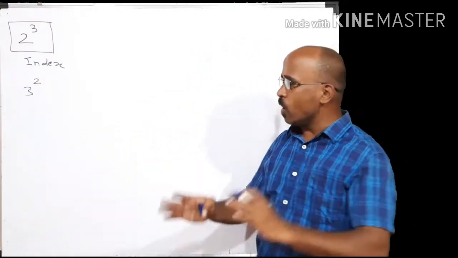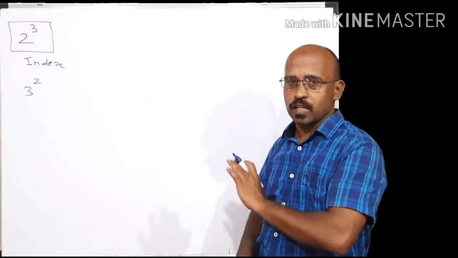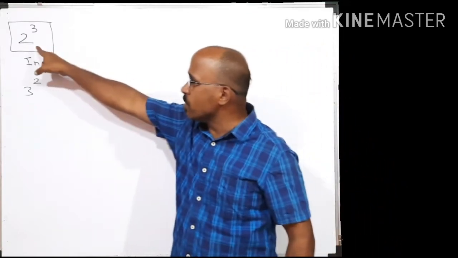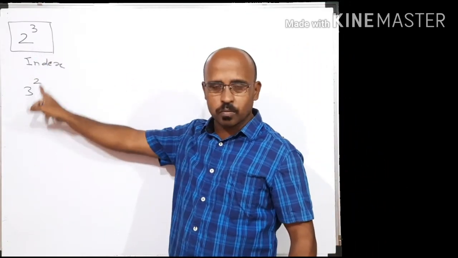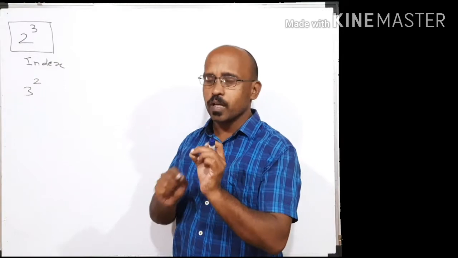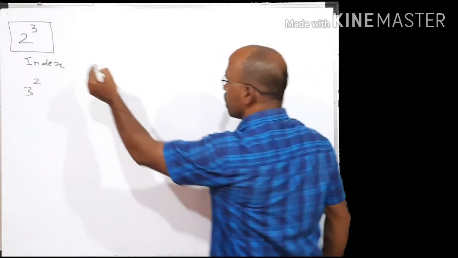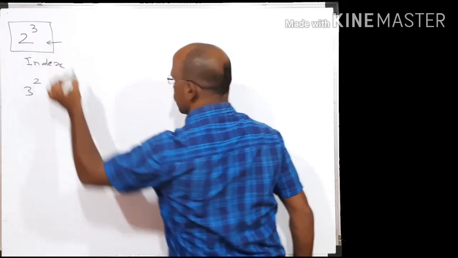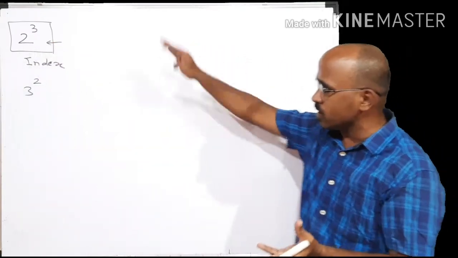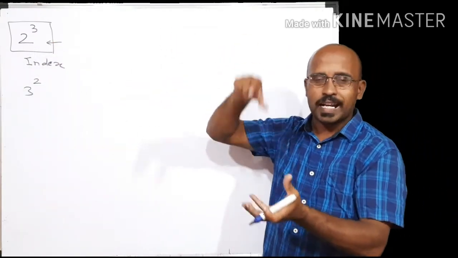Now in this index, a few things are there which we have to learn. There are two numbers, 2 and 3. Here also there are two numbers, 3 and 2. So what is the special meaning of this? The number which is at the base, you can say it is at the base because another number is sitting on it.